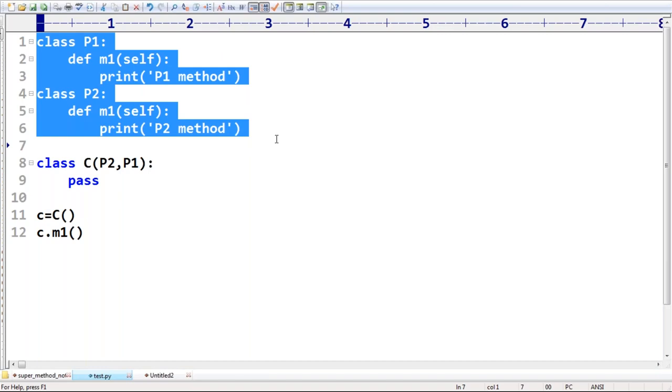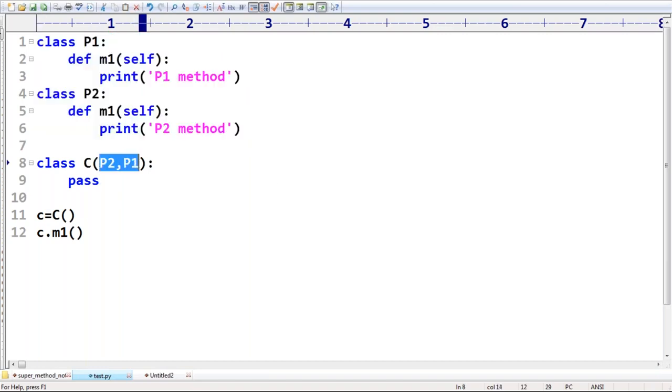If some problem comes, whom will you contact first, father or mother? You have to specify at the beginning. Based on that order only, the corresponding methods will come in the picture. If you declare like this but want the P1 M1 method, no chance at all. Only if the M1 method is not there in the first one, then the second one will come in the picture.